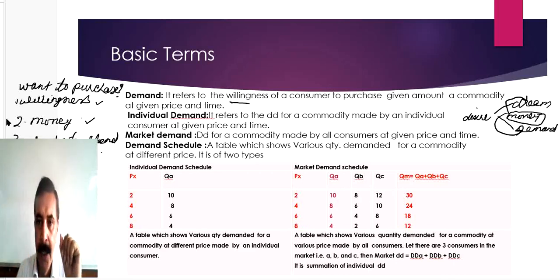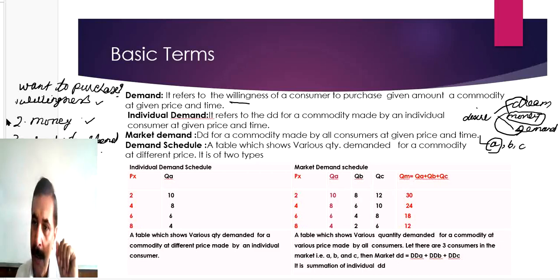Now suppose there are three buyers in the market: buyer A, B, C. If we talk about only A, that will be individual demand of A. If we talk about only B, that will be the individual demand of B. If we talk only about C, that is individual demand. Okay. Now, market demand.